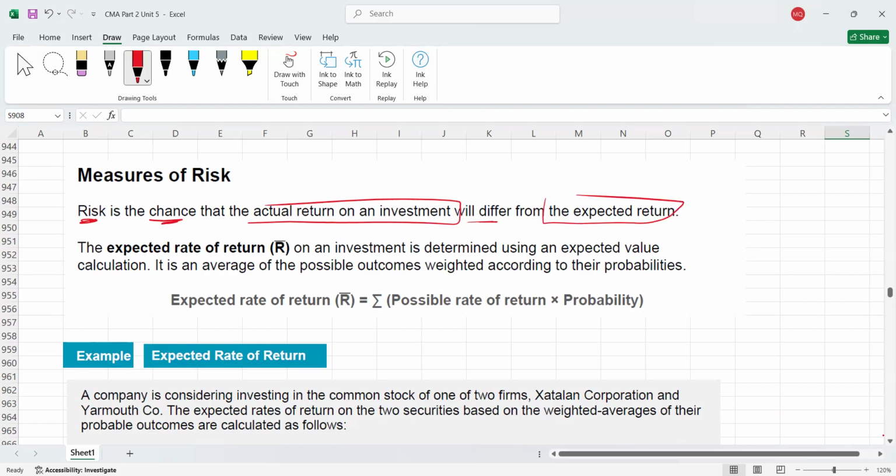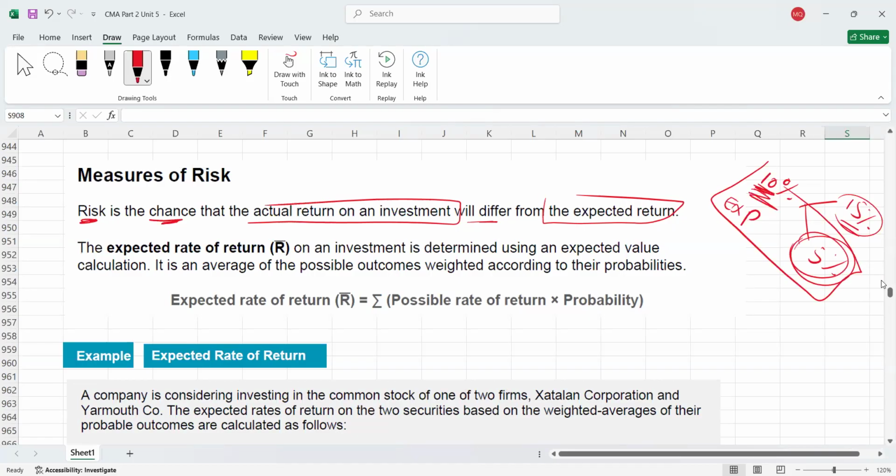For example, maybe you are investing in a stock and you are expecting that you will generate a 10% return on your investment. This is your expectation, but actually you may get maybe 15%. If your actual return is greater than the expected return, this is not the risk. But if your actual return is less than expected, for example, you were expecting 10% but let's assume you have generated only 5% return.